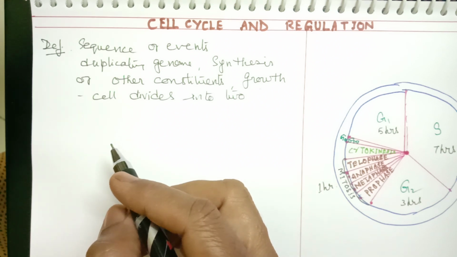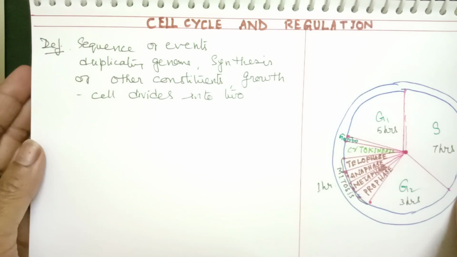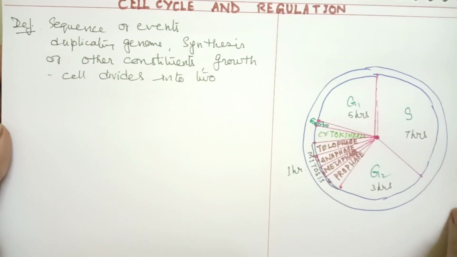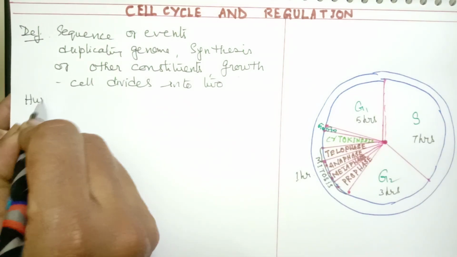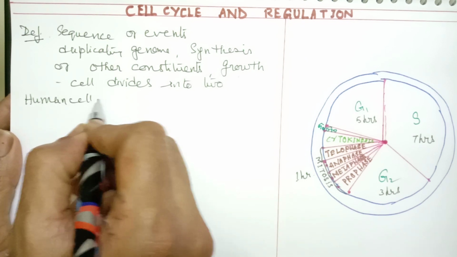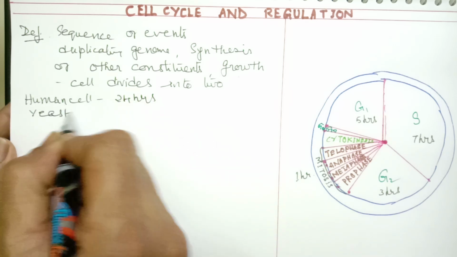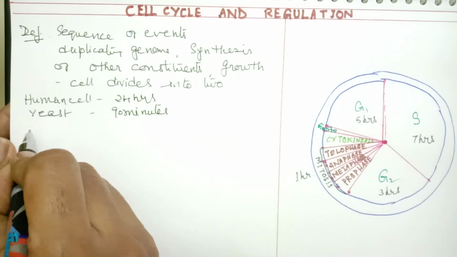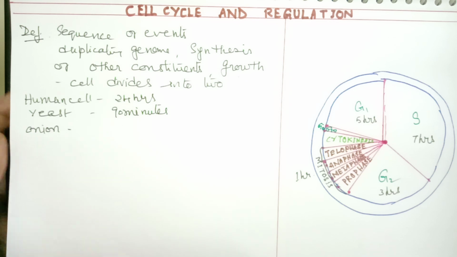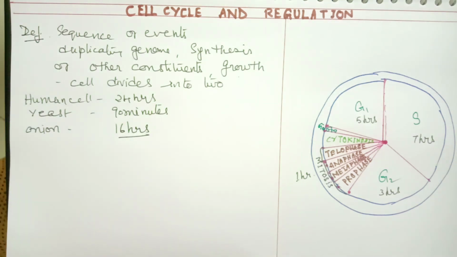Now, the cell cycle duration can vary from one organism to the other. So, let us see a few examples. First is human cell. In human cell, the cell cycle duration is about 24 hours. In yeast cell, it is 90 minutes. And in onion root tip cell, where the mitosis is studied, it is a 16 hour cell cycle.